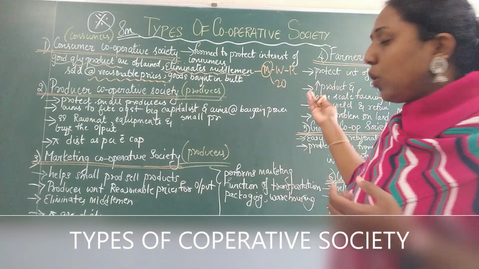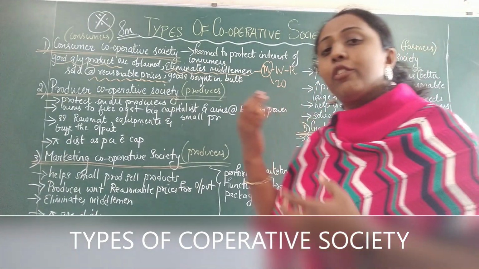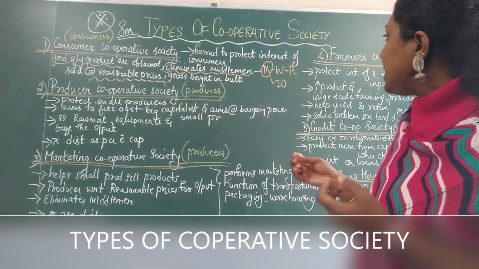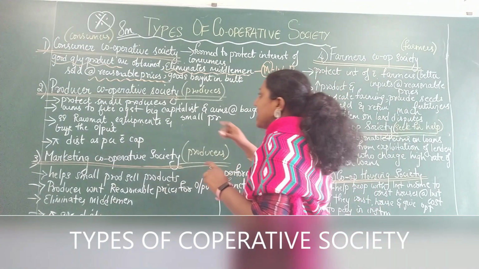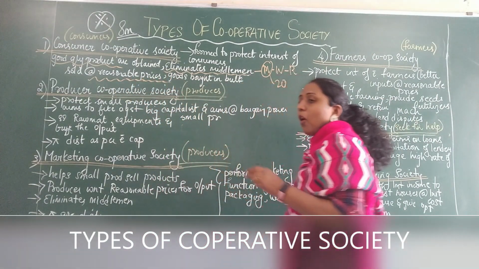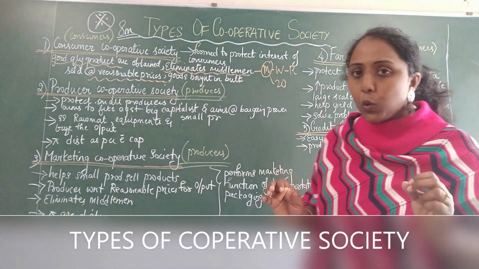But if it comes to the wholesaler's hand, the wholesaler will sell it for more, and the retailer will sell it for even more. That is the reason they sell the products at a reasonable price, and goods are bought in bulk. Now who is buying the goods in bulk?